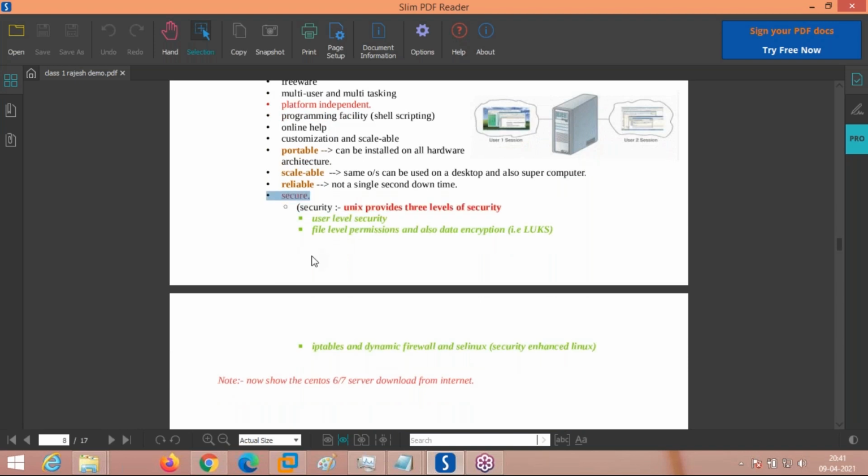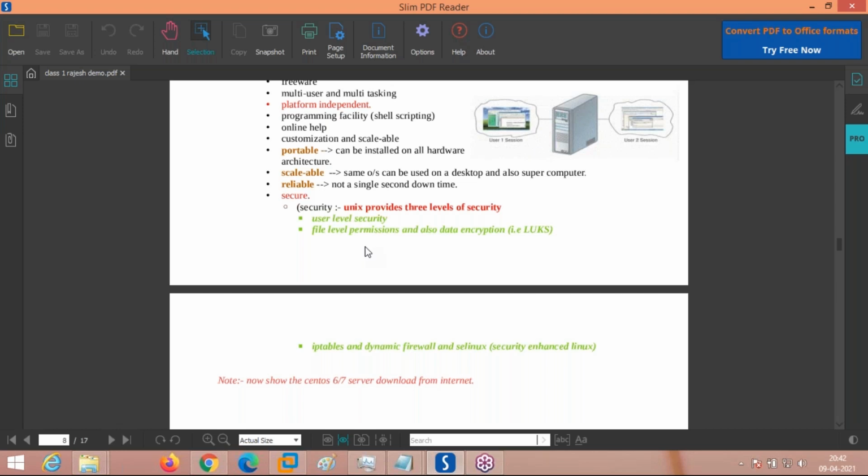How is Linux very secure? Linux provides 3 levels of security. First is user level security and file level permissions. User level security means only authorized or authenticated users can work on this system. A user requires a username and password to log in. Next, what is file level permission? Using file level permissions will decide who can read, write and execute that file.